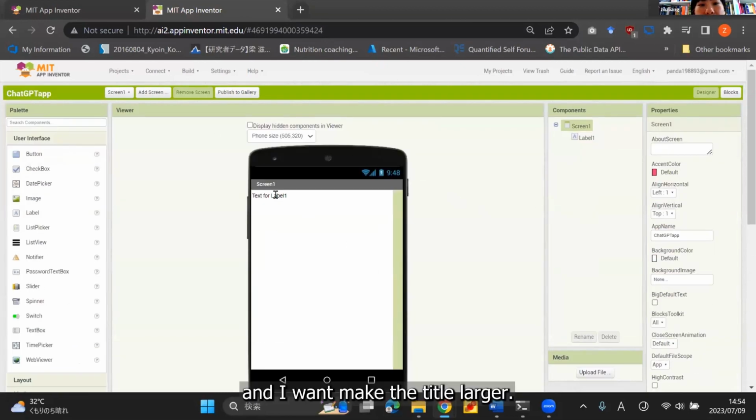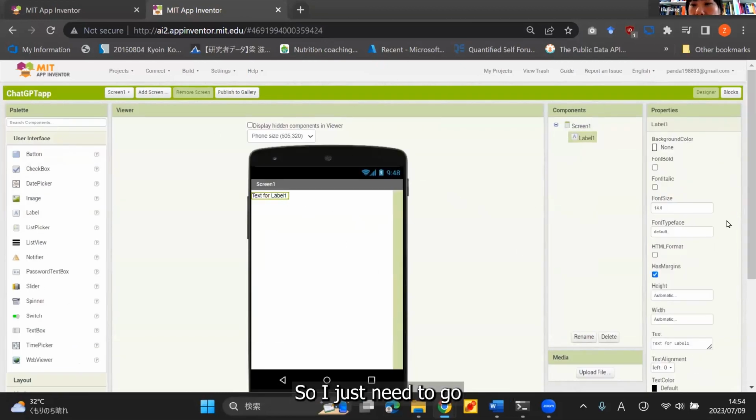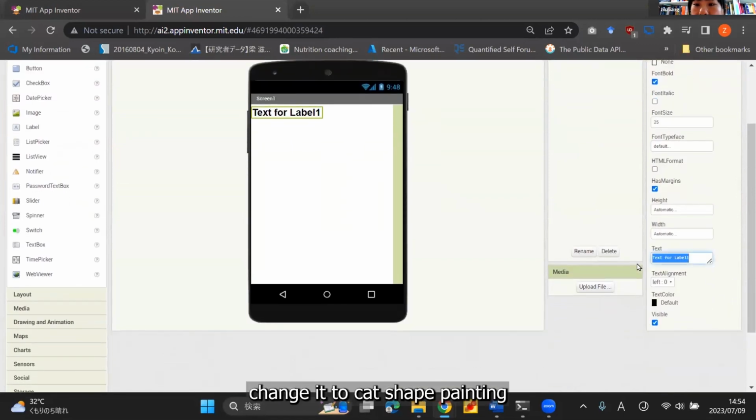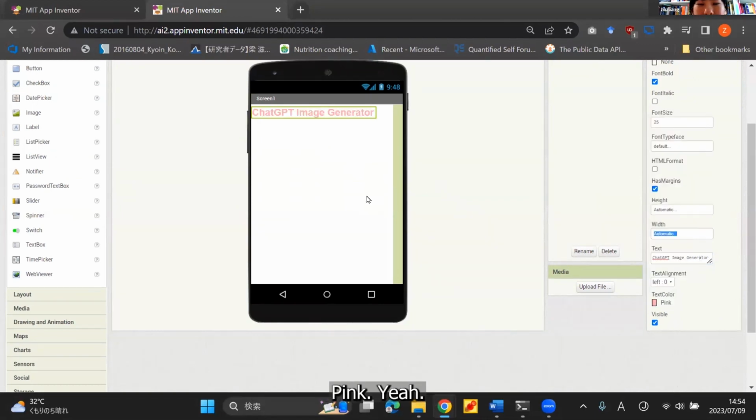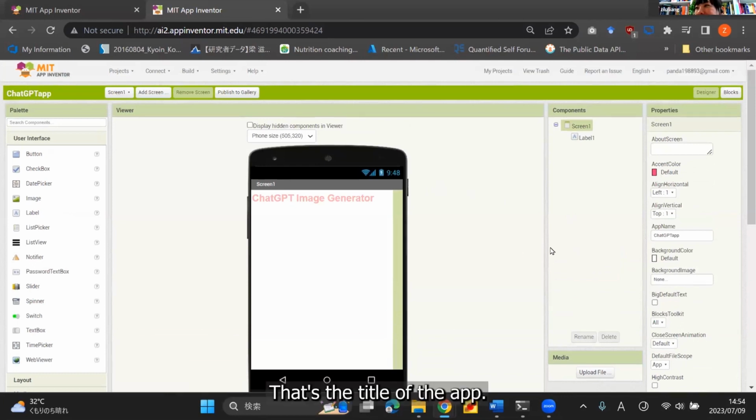There we go. And I want to make the title larger. So I just need to go to the properties on the right. And then here is something called font size. Change it to maybe 20, maybe 25. You can always test and see how it works out. And I want to make it bold. Change it to ChatGPT Image Generator. Okay, you can even change the color of the text. I'm going to change it to, let's say, pink. Yeah, my favorite color. All right, that's the title of the app.